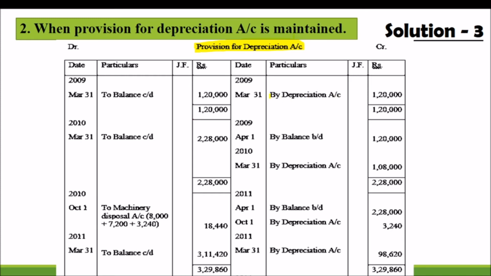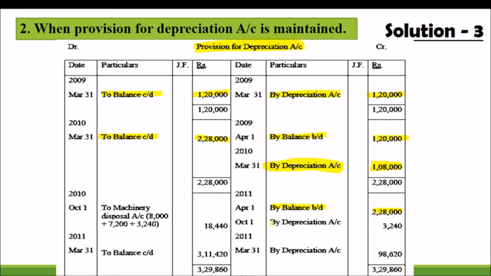Every year it begins with the depreciation. By depreciation 1,20,000 for the asset worth 12 lakh, that will be carried down and brought down for the next year, 1,20,000. In the remaining amount, depreciation is calculated. So we are following the written down value method. By depreciation 1,08,000, total balance of depreciation 2,28,000. That will be brought down for the next year, 2,28,000.